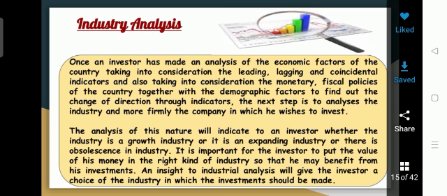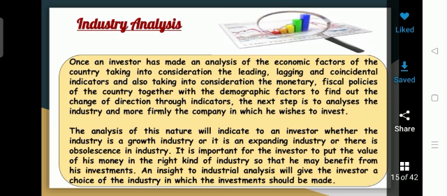When you consider the analysis of an industry, you should come across the nature of the industry, what indication the industry has, whether it is a growth industry or an expanding industry, or whether there are any absolute returns under the industry or not.